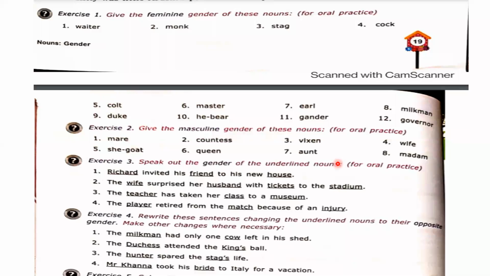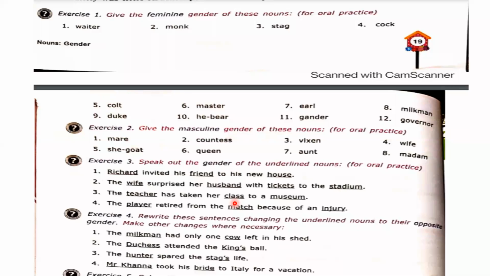Yes, teacher is a common gender. Class and museum are the neutral gender, because if I say teacher, it can be male or female. So teacher is common gender. And one thing more: class is also neutral gender. I have told you, class is a collective noun, so all collective nouns are neutral gender, right?